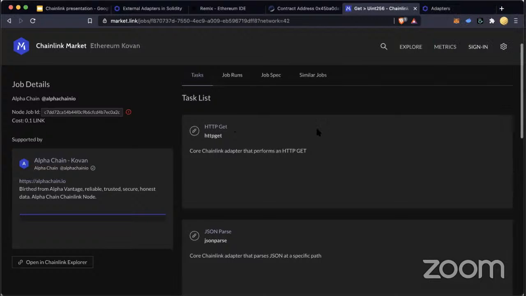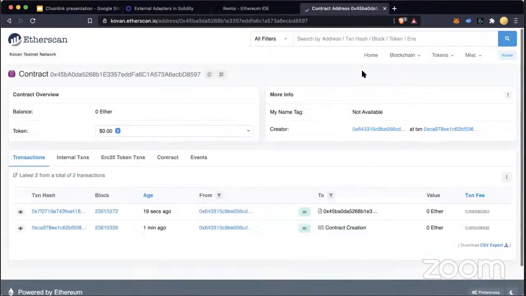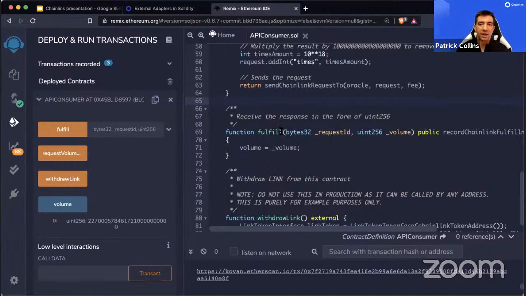Right. You mentioned there about private keys. Let's say I use an API that uses my API key, and obviously I can't put that in my smart contract when I'm doing an HTTP get. What are the ways people do that? Do they contact the operator, make a custom job every time they want to change their API keys or something like that? Yeah, good question. So at the moment, yes.